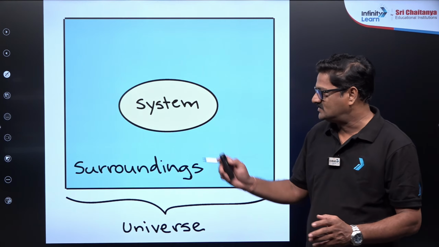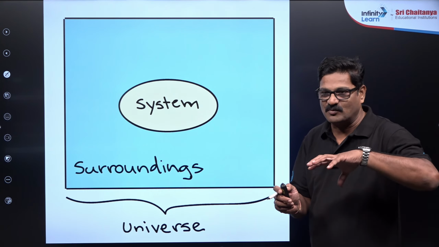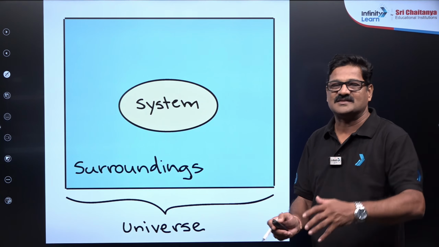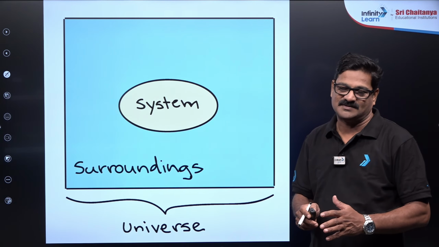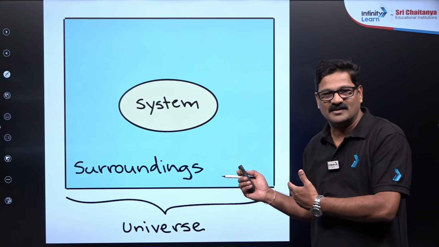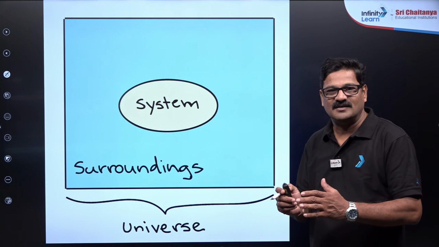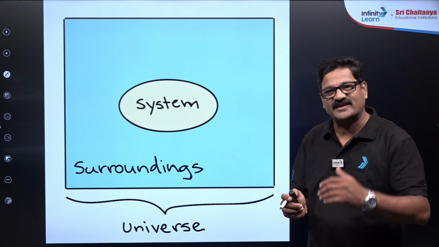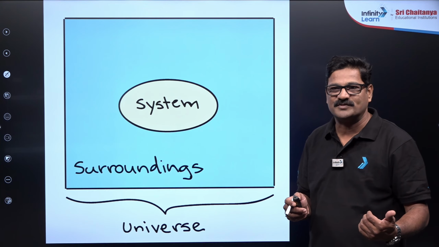What is a system? A system is the one where a thermodynamic study is done. A system is a part of the universe which is under thermodynamic study. And what is the surrounding? The surrounding is everything in the entire universe except the system.